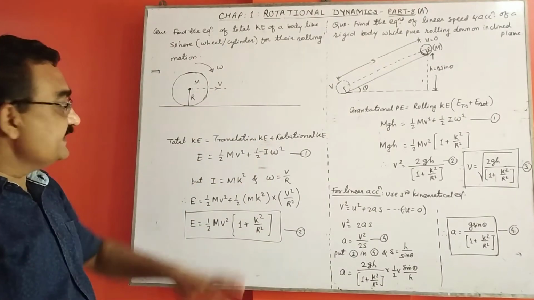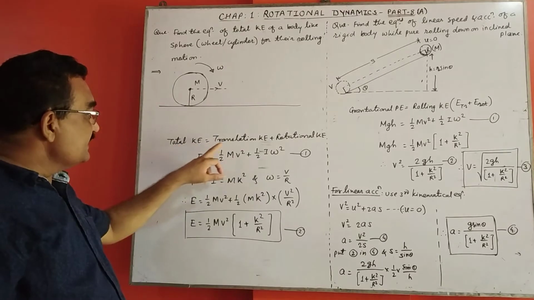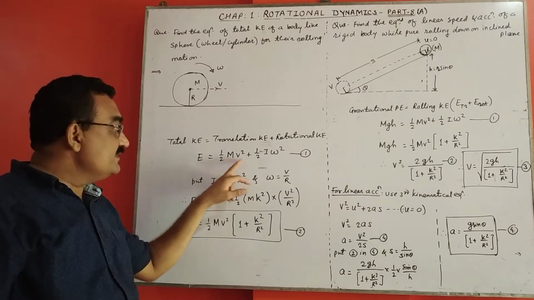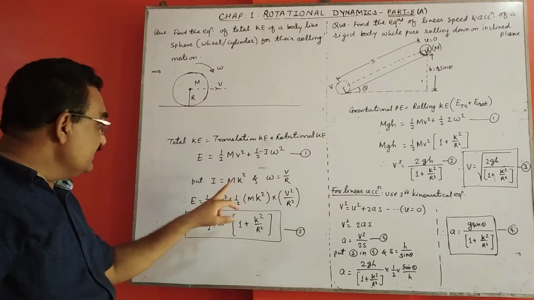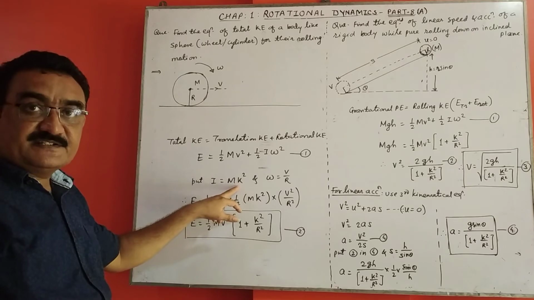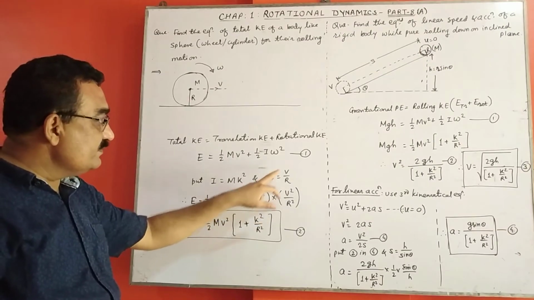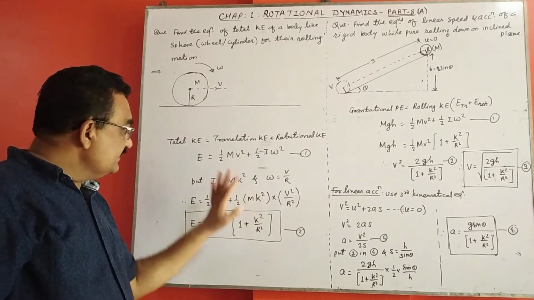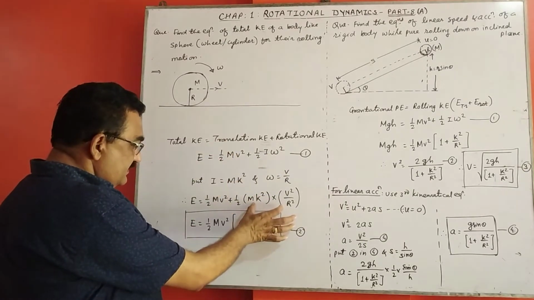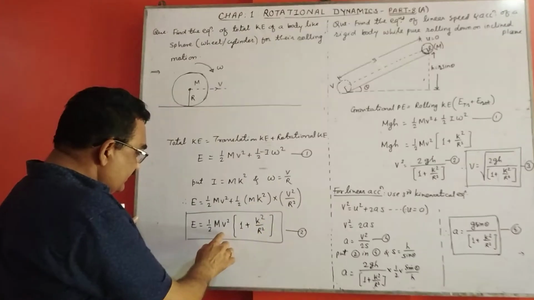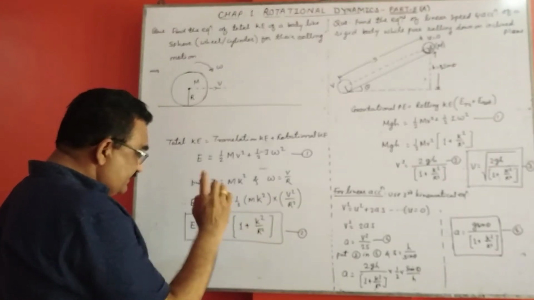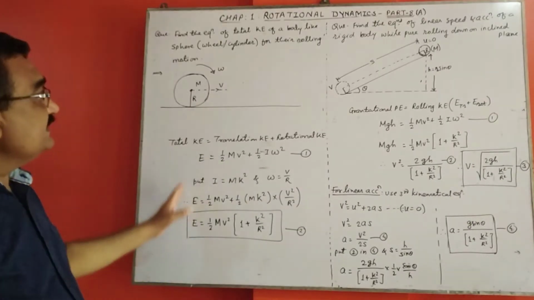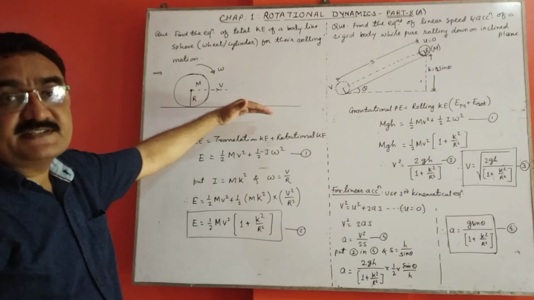So there are two kinetic energies. The total kinetic energy is translational kinetic energy plus rotational kinetic energy. The translational is half mv square, the rotational is half I omega square. But I is equal to mk square, where k is the radius of gyration, and omega is equal to v upon r. Putting these values here, this term remains as it is. Now taking half m v square common, this bracket gives the total kinetic energy of a rolling body on a plane horizontal surface.